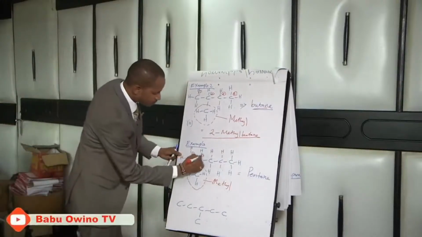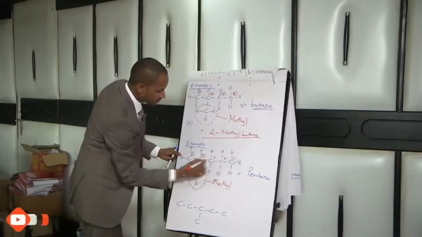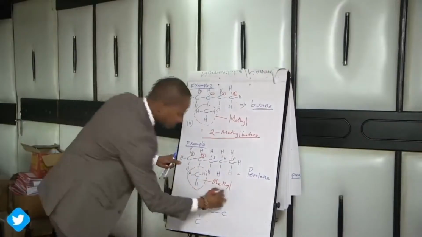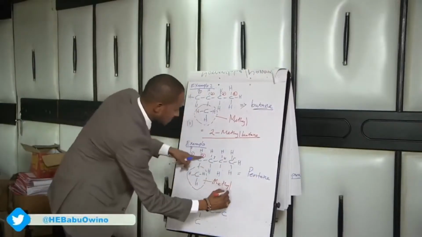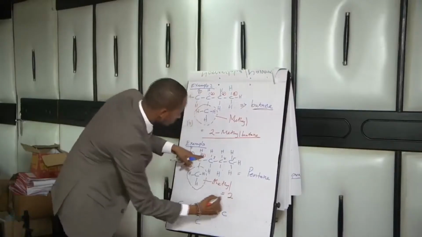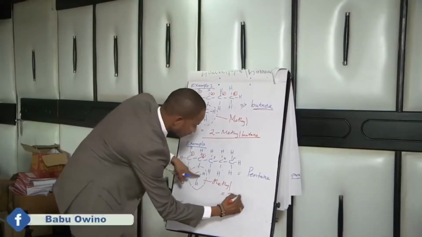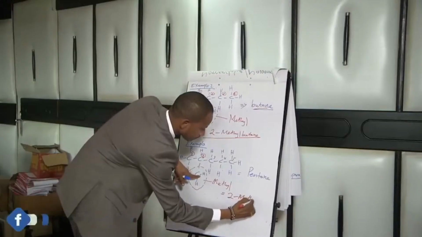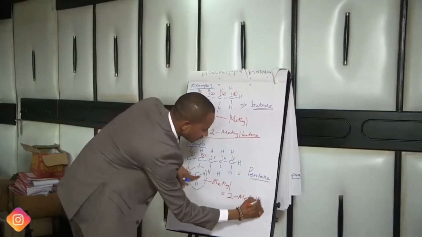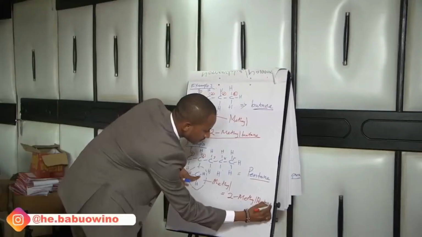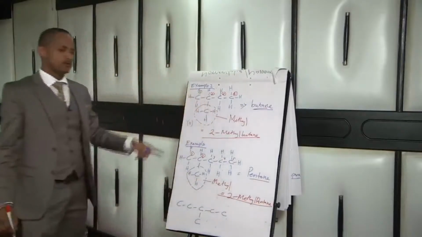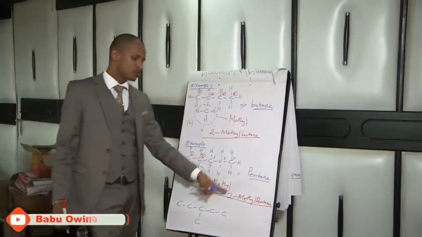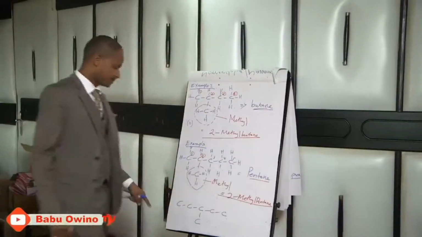Number 1, number 2, 3, 4, 5. So it lies on the second, which gives it the name: start with 2, then methyl pentane. Class, repeat after me. 2 methyl pentane.